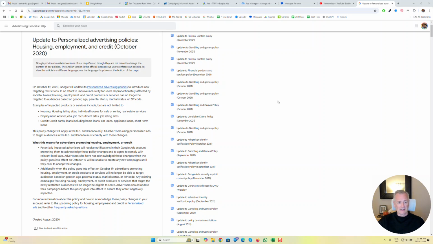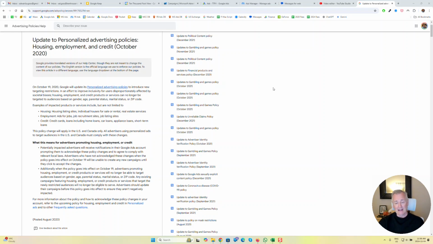And effectively, what you can't do under the new policy is set bid adjustments, exclusions, or only target specific types of demographics, and they're listed here. So within your campaigns and ad groups, you cannot do any of those things with gender, age, parental status, or marital status.